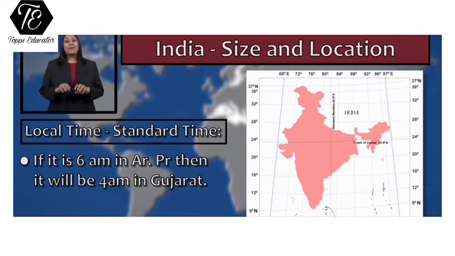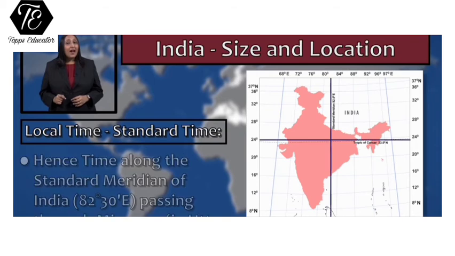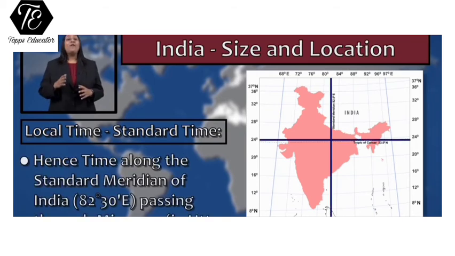Now, this concept is said to be the local time of the place. If we function our country as per local time, it will create a lot of confusion and chaos. Imagine transport, communication, trade, there will be a lot of confusion. And that is the reason why in our country, India, we have accepted the concept of standard time.